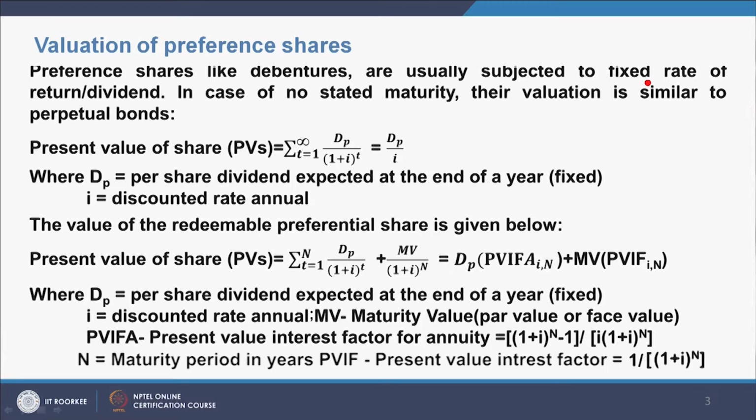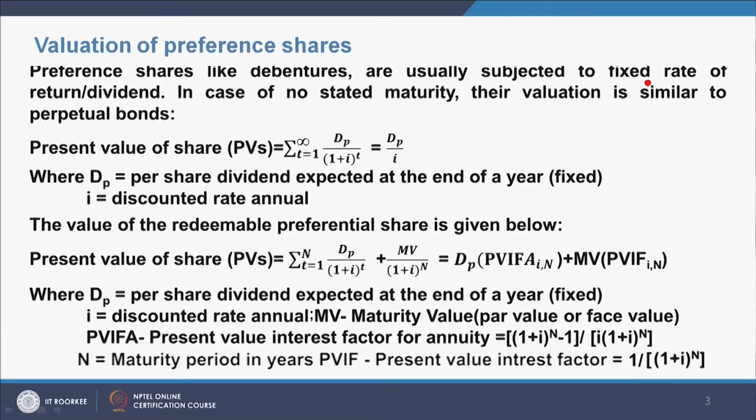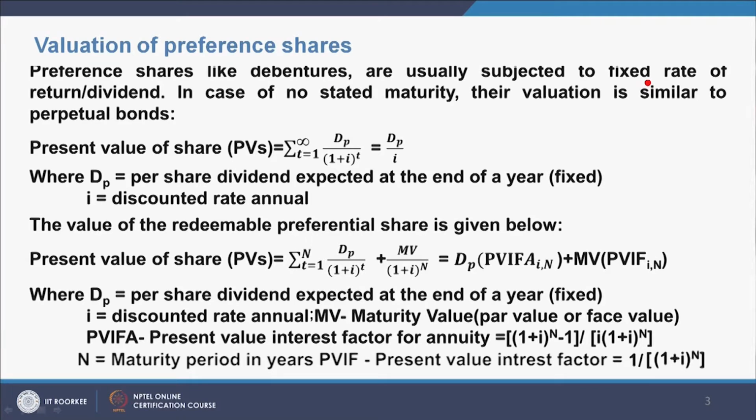The present value of the shares PVs is equal to summation t equals 1 to infinity DP divided by (1 plus I) to the power t, or is equal to DP by I, where DP is the per share dividend expected at the end of a year, which is fixed, and I is the discount rate annually.